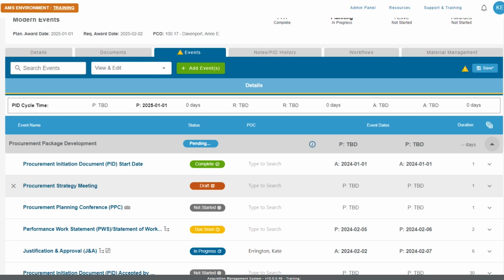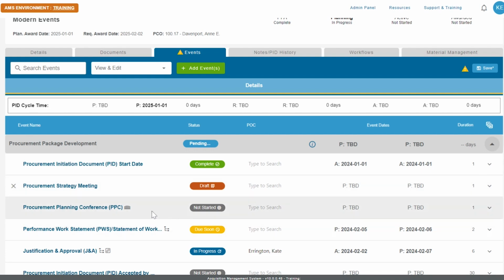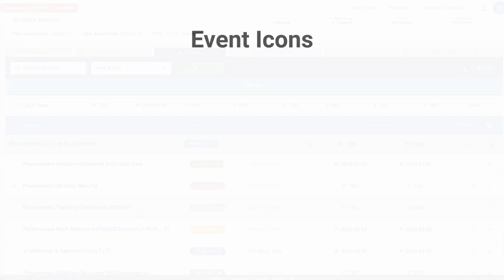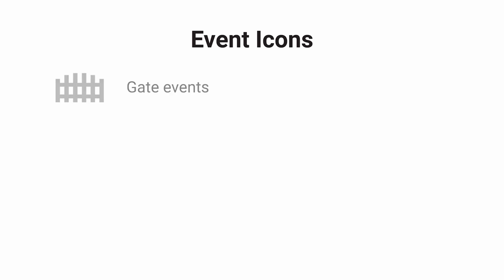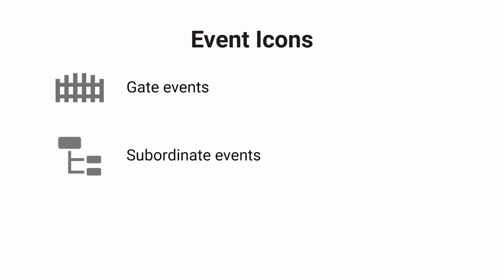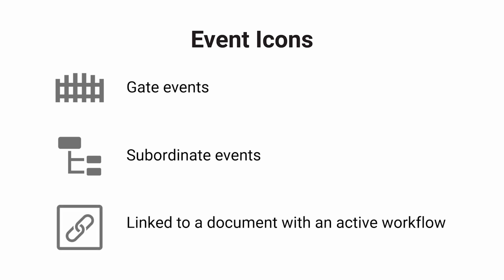On this page, you will also see all of your phases broken down along with the events. Next to your events, if you see an icon, it's going to represent one of three things. The gate indicator looks like a fence, and that is representing our gate events. The tree icon indicates that this event has subordinate events underneath it. And the chain link icon indicates that this event is linked to a document that has an active workflow.